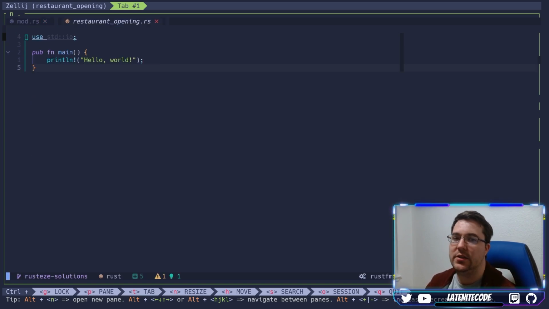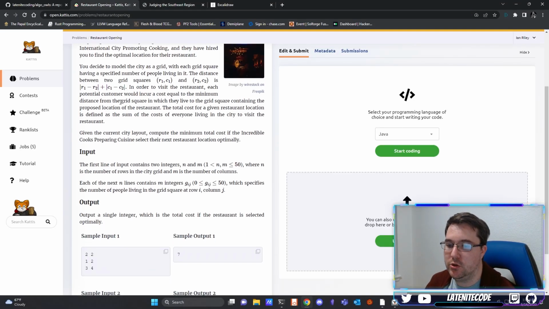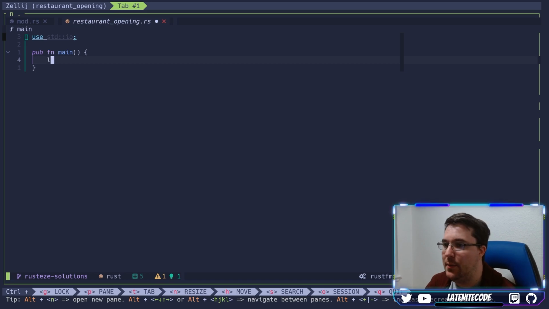Let's open up restaurant_opening and start talking about how we can actually solve this particular problem. Based on our inputs, we're going to be given a single line with n and m, followed by n lines with m columns. So that means we're going to have a tuple here: let (n, m) be equal to this expression.